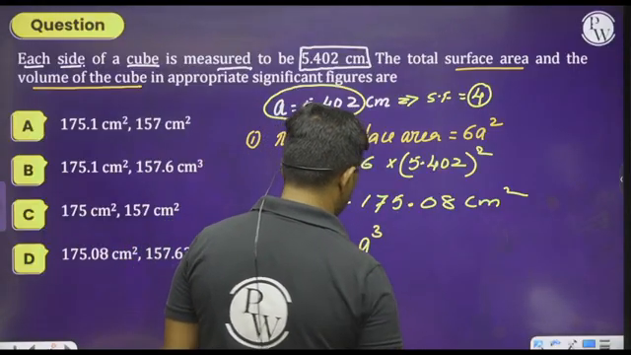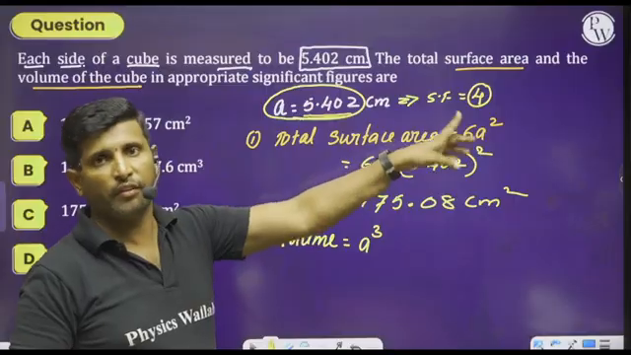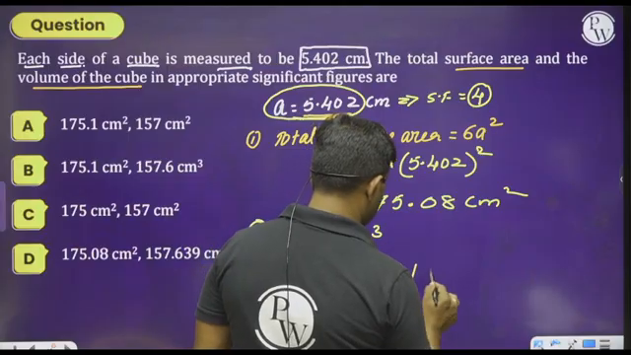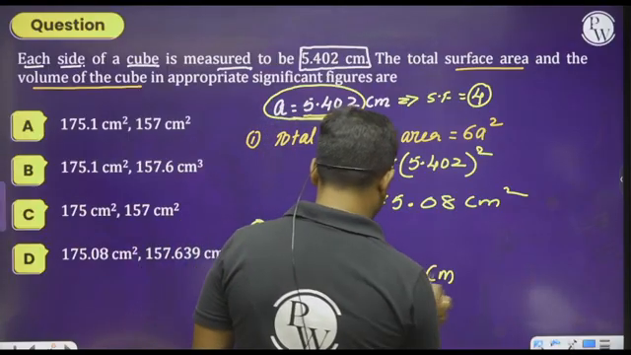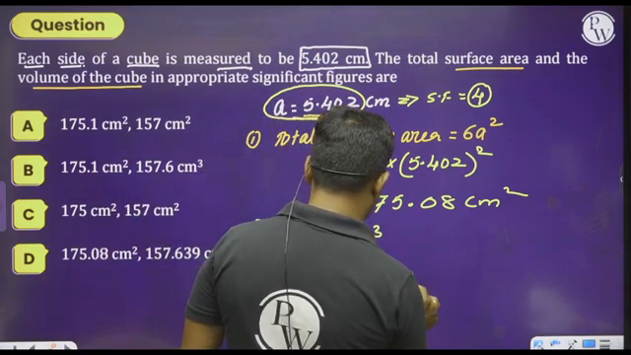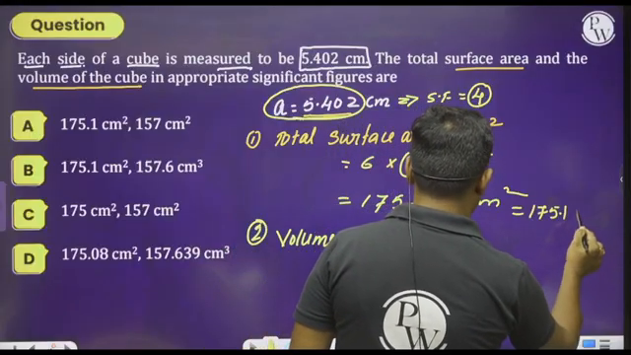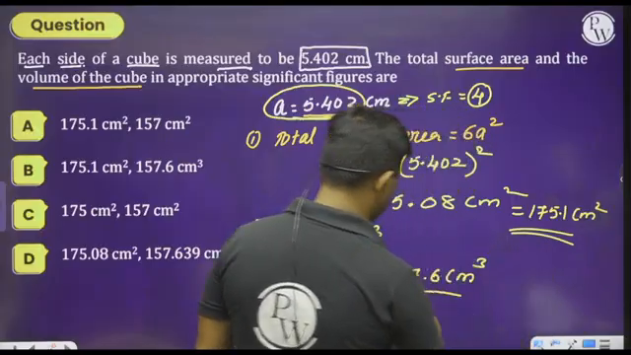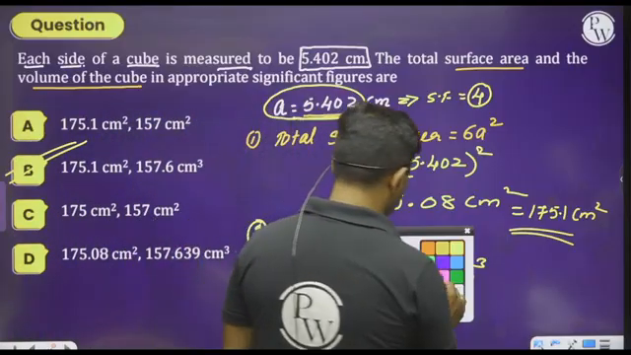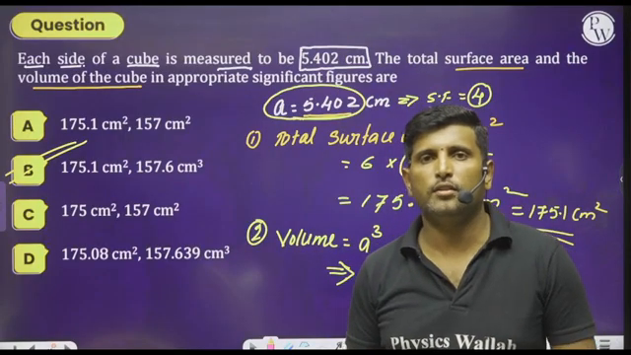It is nothing but a cube. Again, volume depends only on one value, that is a. A has 4 significant figures. Therefore, this should also contain only 4 significant figures. Final answer, centimeter cube. Please check the options here. 157.6 centimeter cube, and 175.1 centimeter square. So this is the final answer. Hence we can select option B as the right answer. Is it clear? Like that we have to think and analyze these questions.